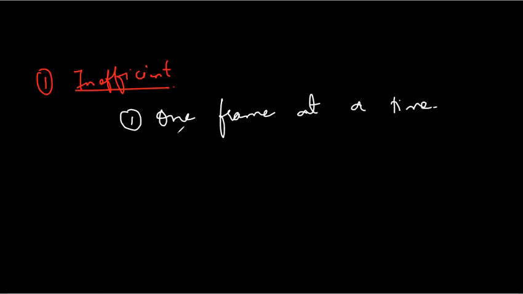Suppose the channel, the transmission link, is able to send maybe 5 to 10 frames, or let's consider 10 frames at a time, but in the protocol we can only send one frame, so the channel is not being utilized. The transmission link is known as bandwidth, so poor utilization of bandwidth is another drawback.